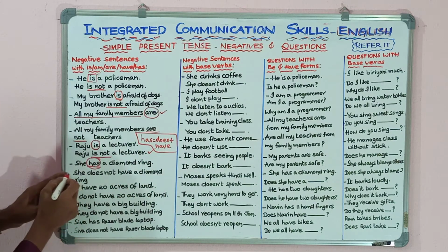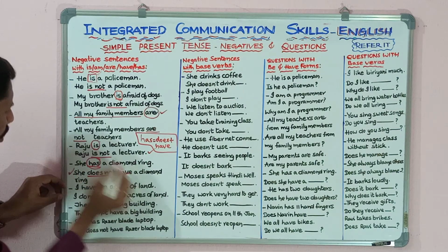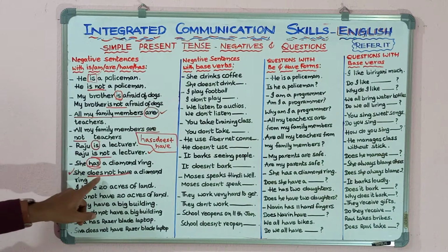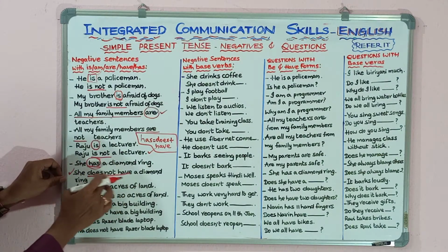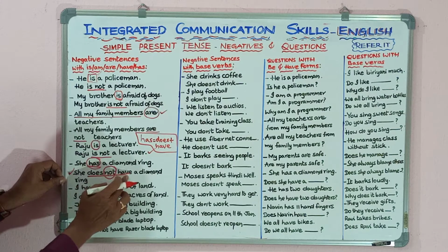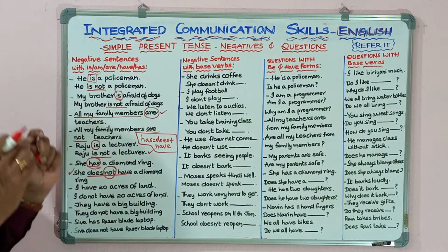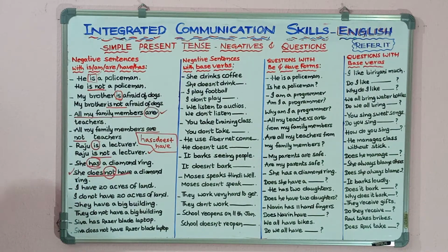Then you can write the negative sentence like this. She doesn't have. So this is the verb in the negative sentence. She doesn't have. Does plus have, that is has. Add not between does and have. Then it will become she doesn't have a diamond ring. So this is the negative sentence for that.